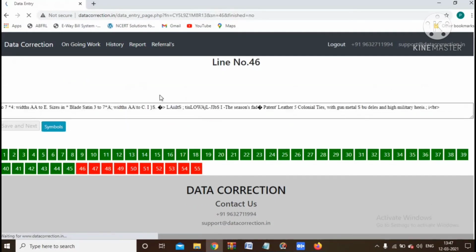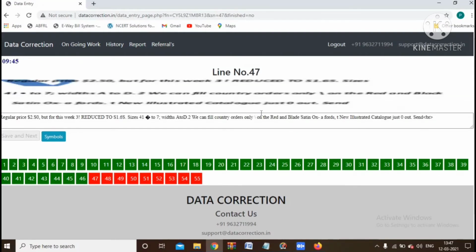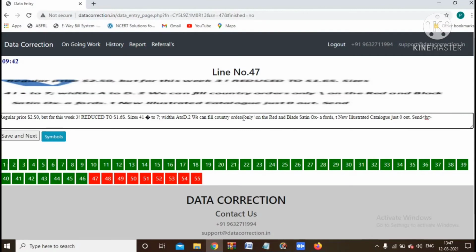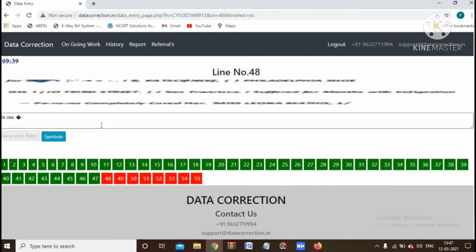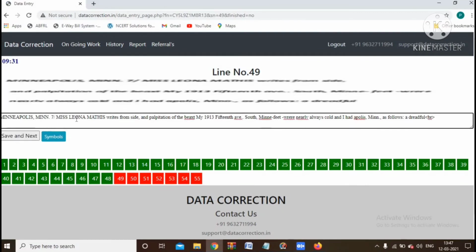For one file, we will provide a maximum of 2 hours. In one file there are 55 lines, and you have to clear them at maximum. Please clear it as soon as possible. For example, I am filling here. You have to correct it properly, or else it will come under the error section.